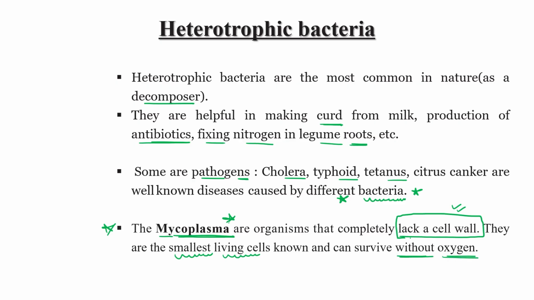So in the primitive earth, the first organism was this mycoplasma. They survive only in the absence of oxygen, and they don't have a cell wall.